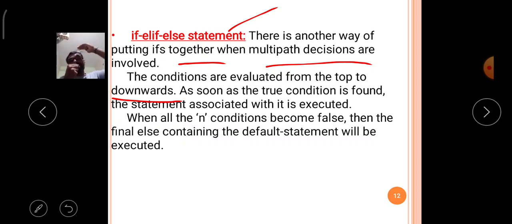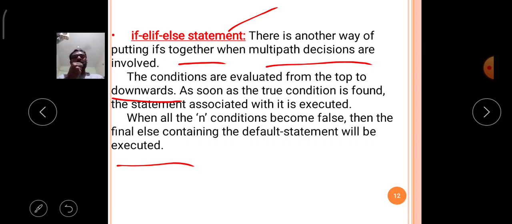If the first condition is true, then the following n minus 1 levels are omitted from execution. When all the n conditions become false, the final else containing the default statement will be executed by the Python interpreter.